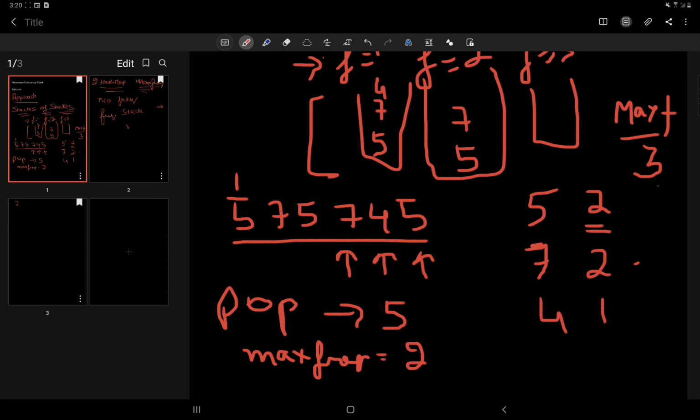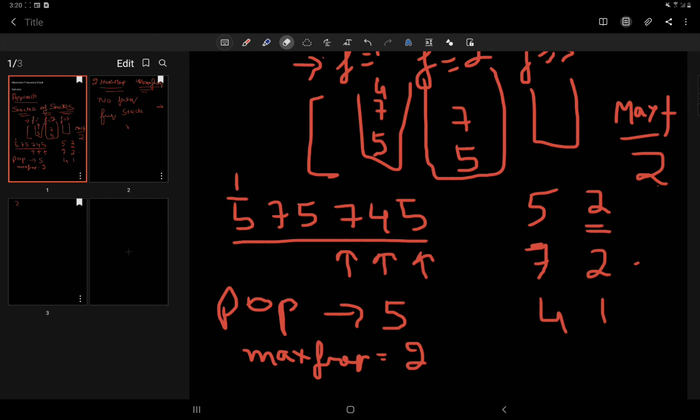Alright, now again if a pop operation is called here, and we have removed 5, so all this is updated, and maximum frequency is also set to 2 now, as I have deleted 5.